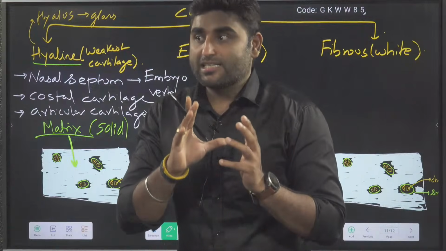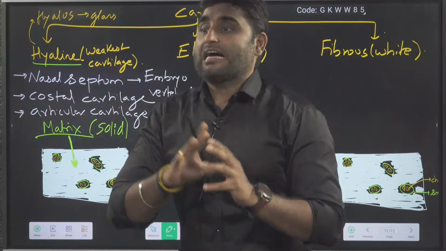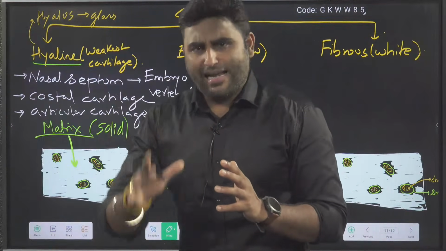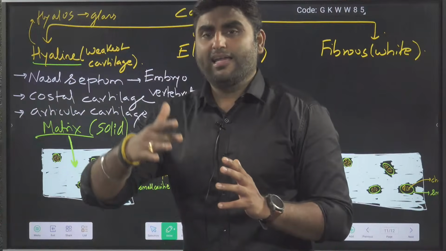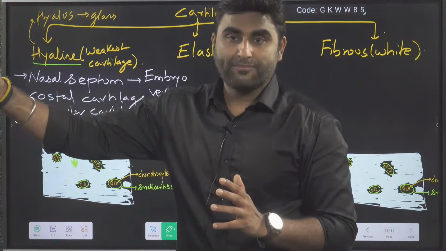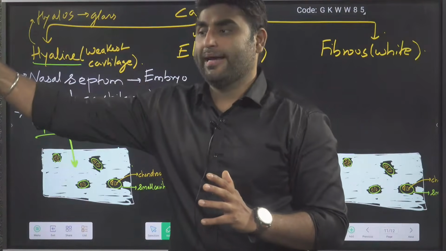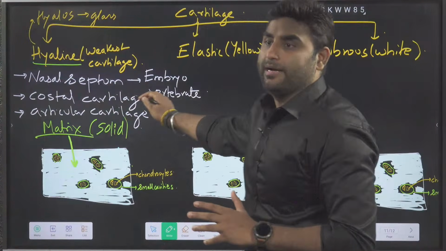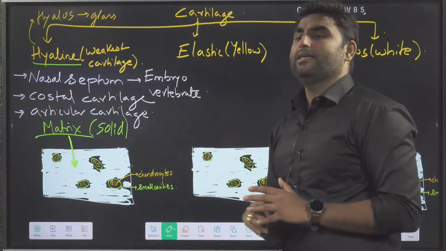Later, after birth, the cartilage will go through the ossification process. It will become bony. Some bones will be made out of the cartilage. So the vertebrate embryo also contains hyaline cartilage.